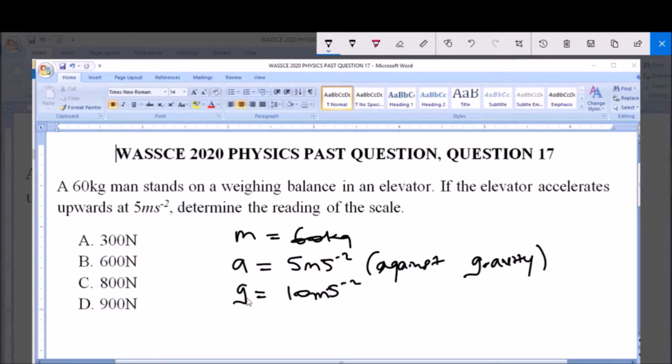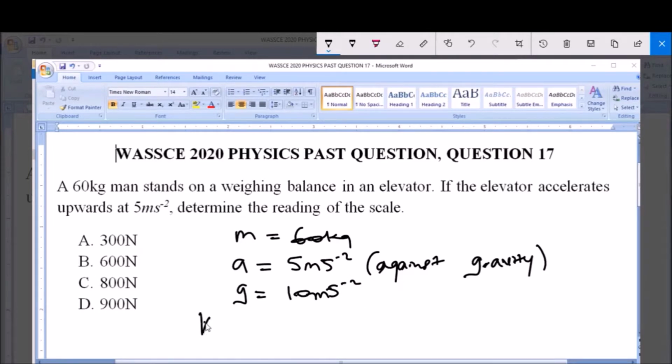Now to find the weight of this man, which is the reading of the scale, that is the weighing balance, we must subtract the acceleration of the elevator from the acceleration due to gravity, because the man is moving against gravity.